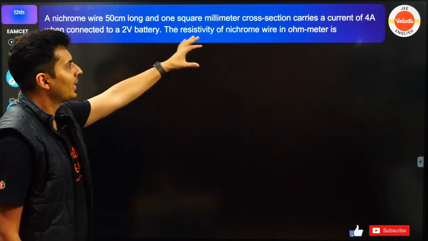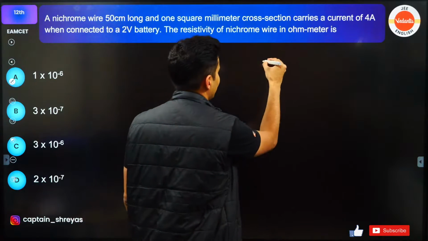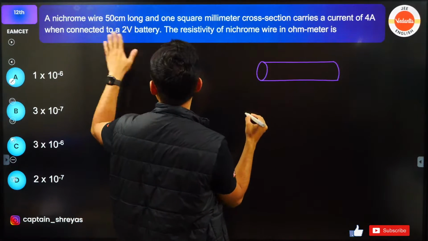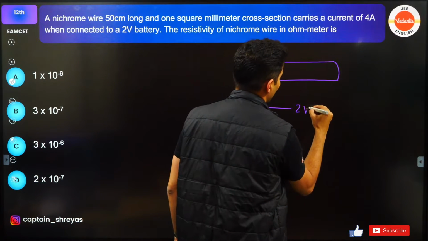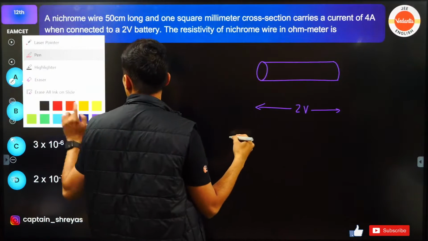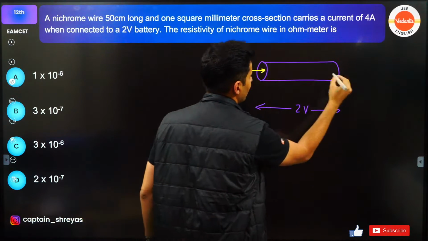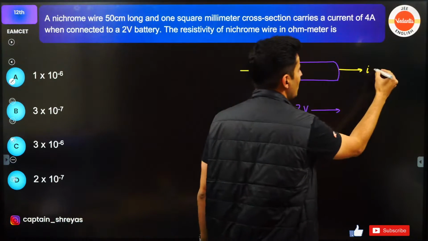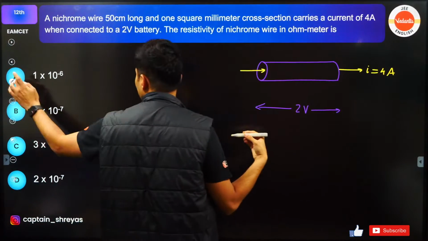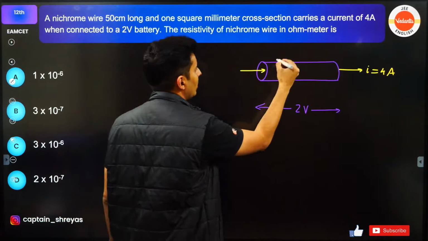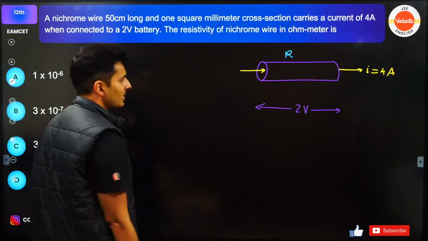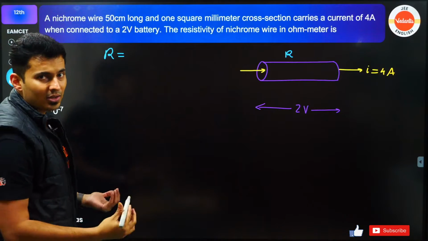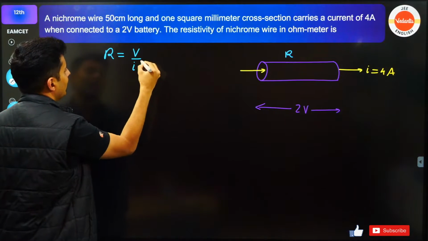So guys, over here what we can do is visualize a small cross section which is connected to a battery of 2 volts. So there is a battery of 2 volts connected across it, because of which there will be some current flowing through this. Current flowing is basically 4 amperes, and this wire is definitely going to have some amount of resistance, and you can easily find that resistance R. V is equal to IR, so R is equal to voltage applied by current.